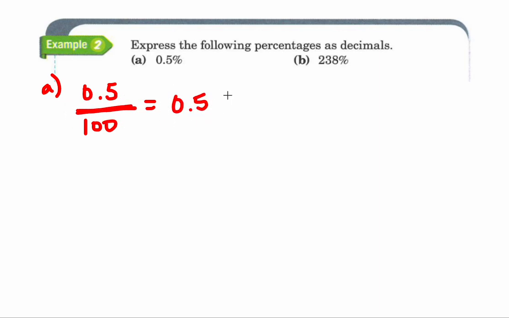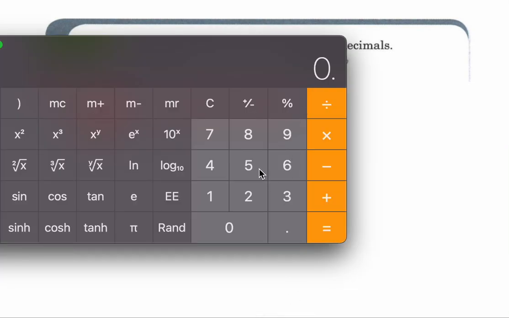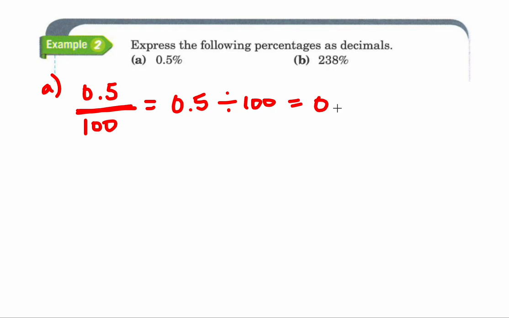So we can take 0.5 divided by 100 to get our answer. And so 0.5 divided by 100 is 0.005.